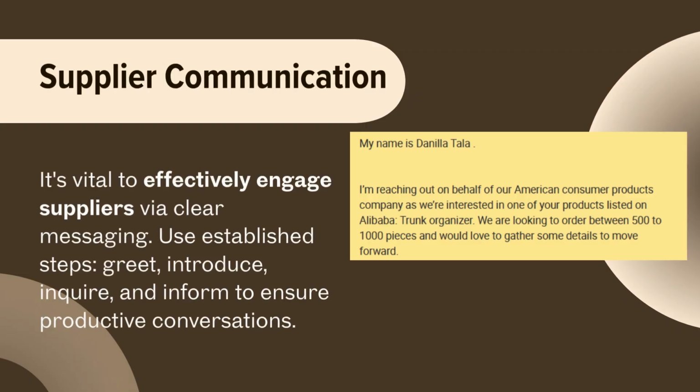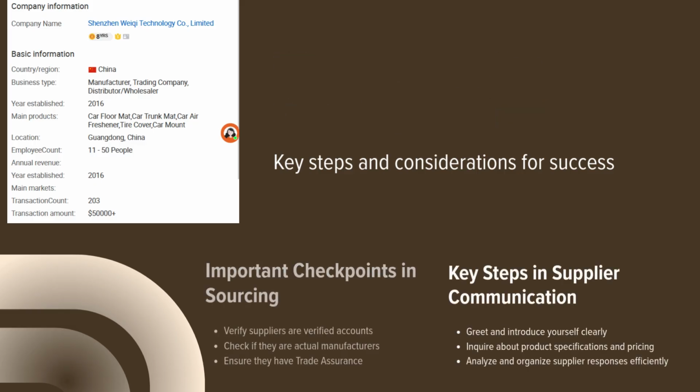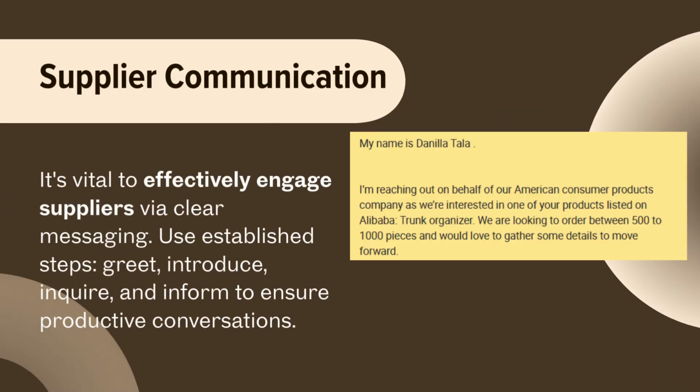Once I found potential suppliers, I started messaging them and reached out to multiple relevant suppliers using four simple steps. First, greet, introduce, inquire, and inform. So basically, after greeting them, I introduced myself and my company. Then I expressed my interest in their product and sent my specifications. When they replied, I confirmed whether they could produce the item and then requested a full quotation with all the details.